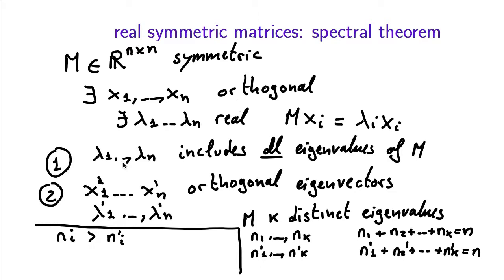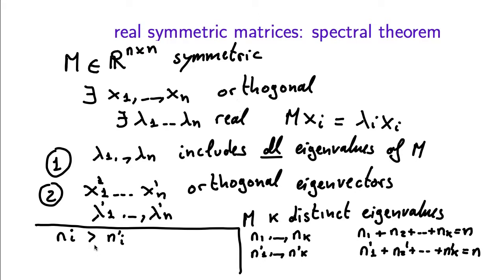Okay, but now let's look at the list of vectors x1 prime to xn prime. Let's remove from this list all the ni prime eigenvectors of this eigenvalue, and let's replace them with the ni eigenvectors of the same eigenvalue but from this list.